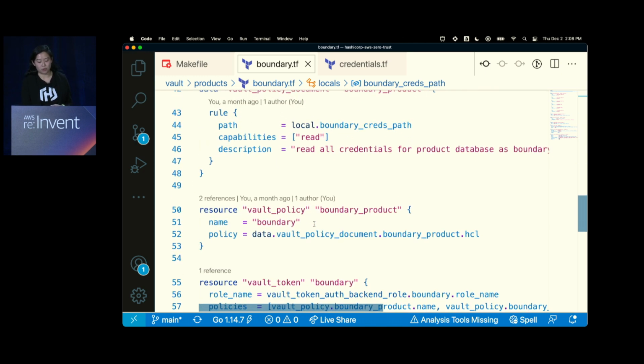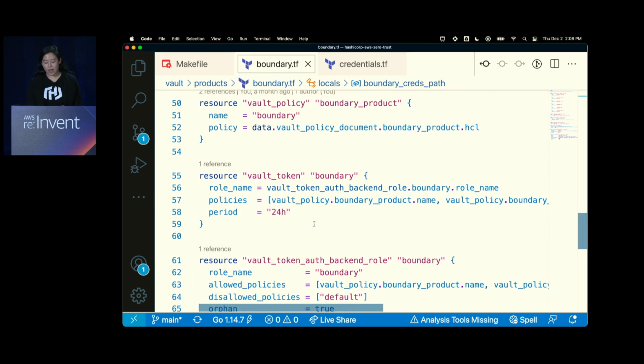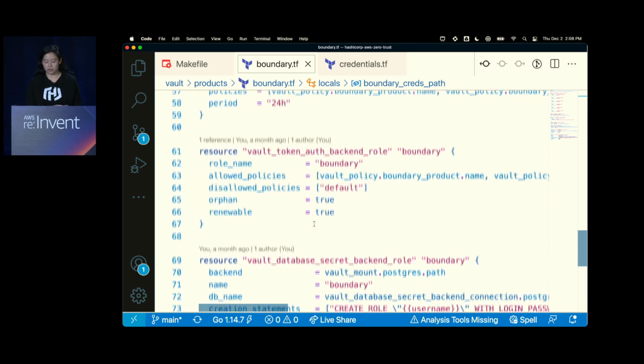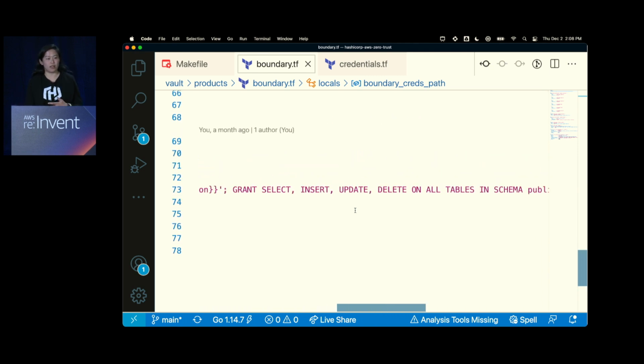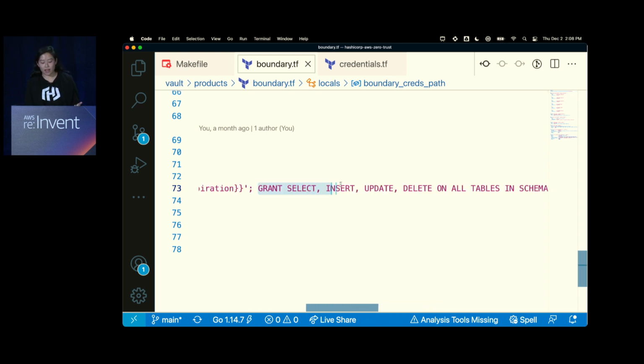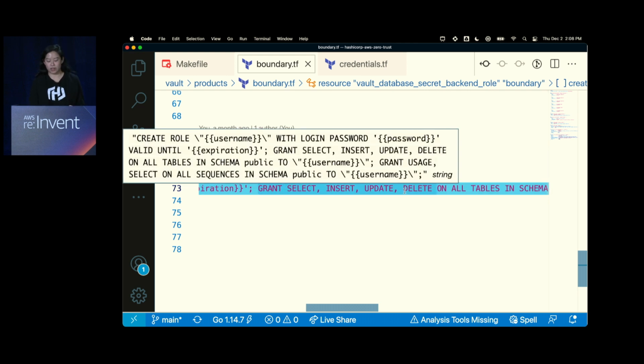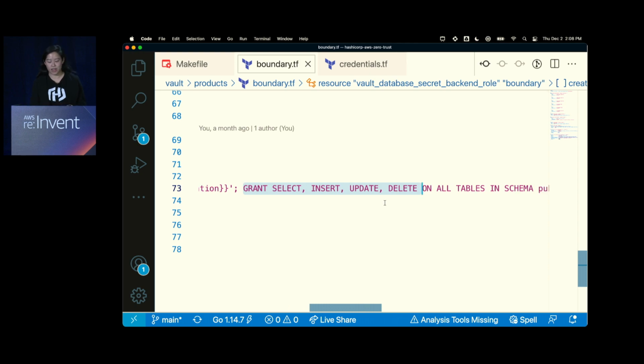So in this case, I have a role that says I need to access the database username and password. So it's again a long configuration, but the big difference between this role and the one you saw with the product API is that you'll notice I have write access. I have create, read, update, delete. So any human user going through Boundary has a higher level of access to the database than the service, right? The service only needs to read, so I don't want to give the service itself write access. In this case, human users do need read and write access, so I'll give that.